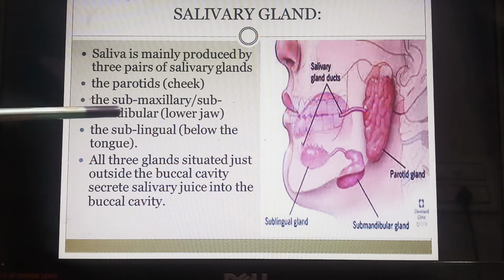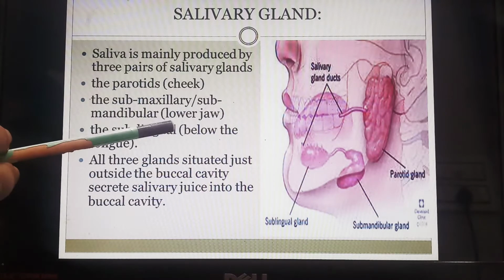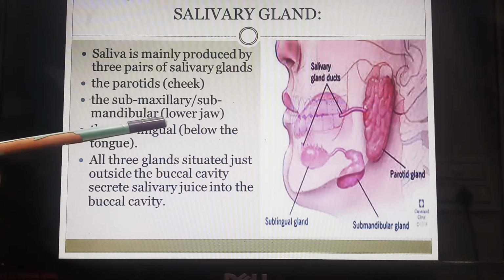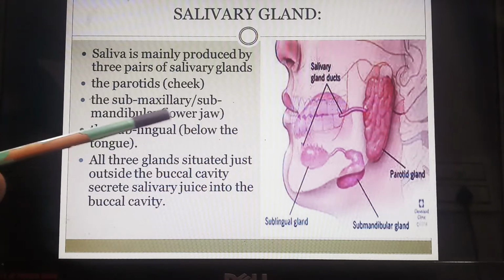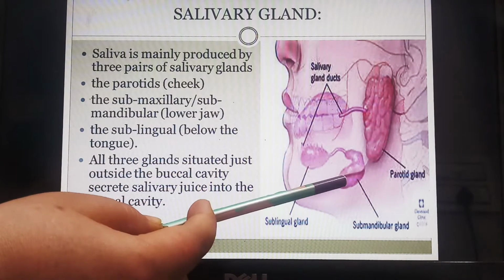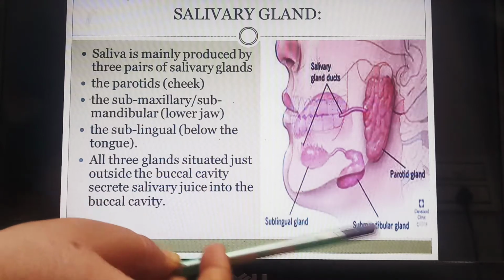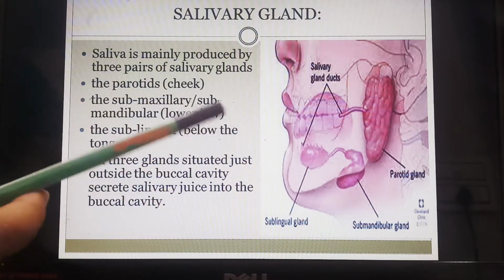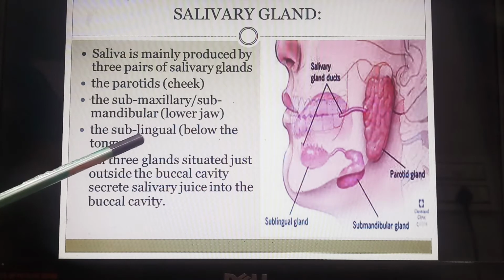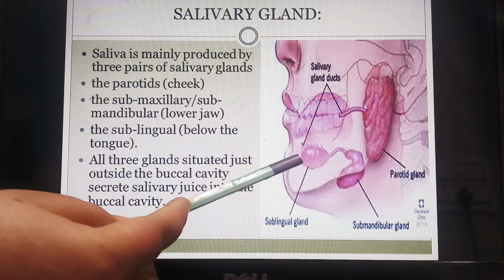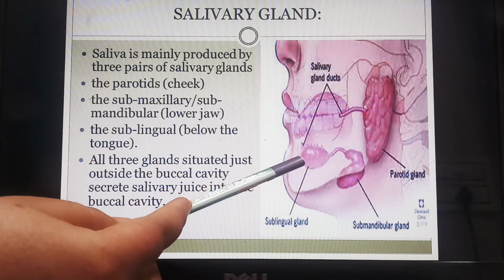Second is the submaxillary or submandibular. The mandible is called the lower jaw, so submandibular means below the mandible, that means below the jaw. You can see this gland here, which is the submandibular gland. So we have two glands on the two sides of your lower jaw. The third one is the sublingual. Lingual means tongue, so sublingual means below the tongue. Here you can see a pair of glands below the tongue on both sides, which is called the sublingual gland.